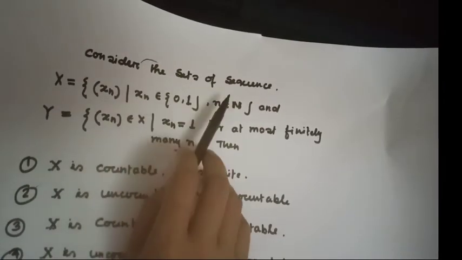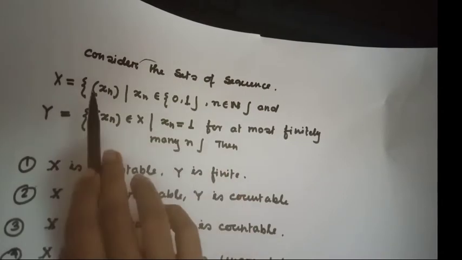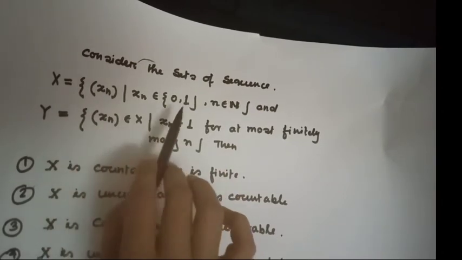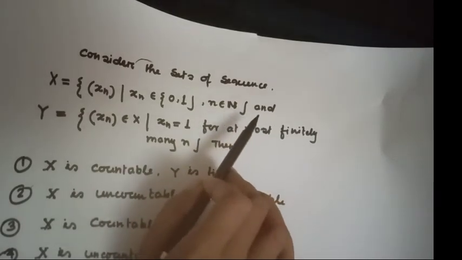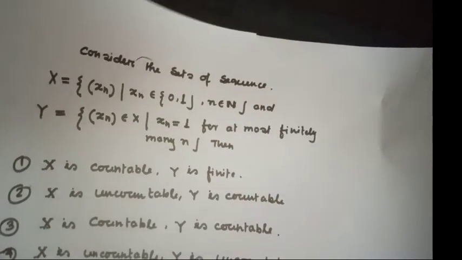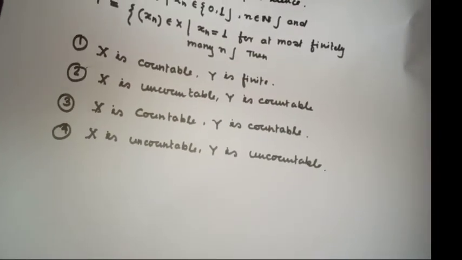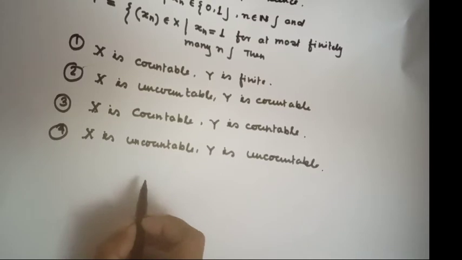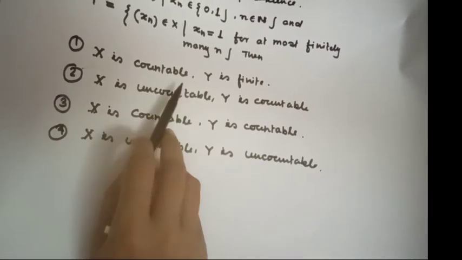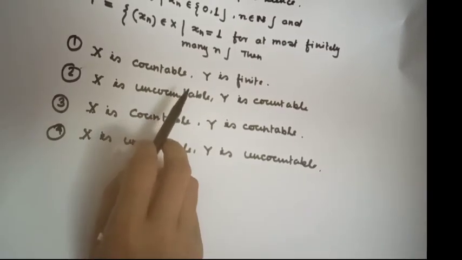Consider the set of sequences X equal to {xn} such that xn belongs to {0, 1}, where n belongs to the natural numbers. Let's see the sequence. Here the question is about countability, that means cardinality.